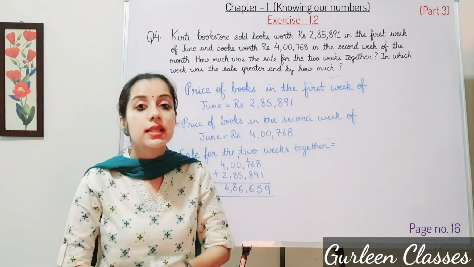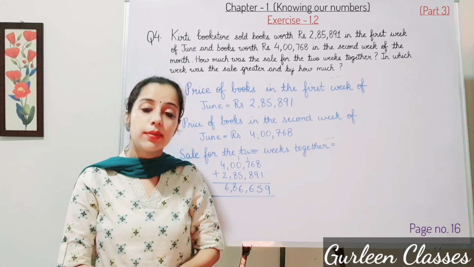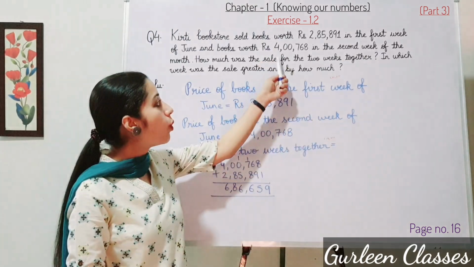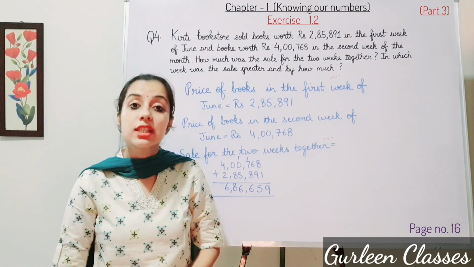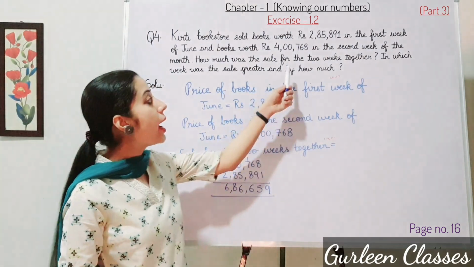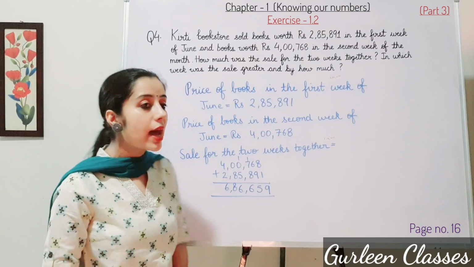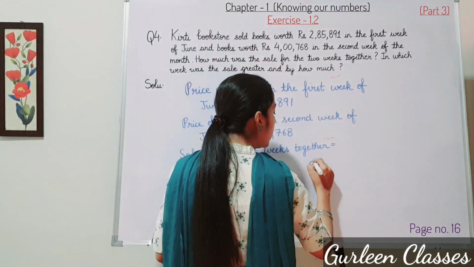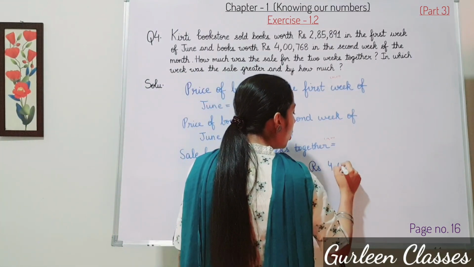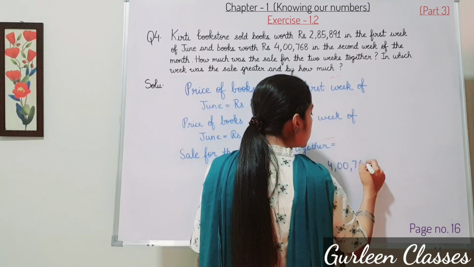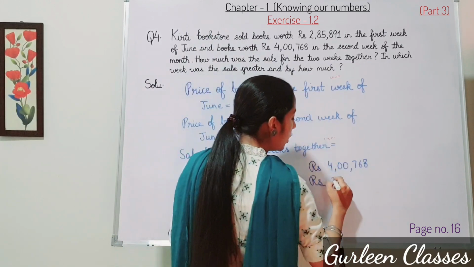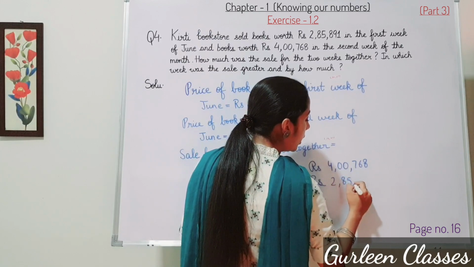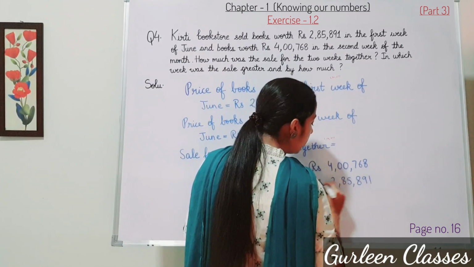Next part, in which week was the sale greater? As I said, in the second week sale was greater. How much? Rupees 4,768. So for that we have to subtract. As they are asking by how much, we will subtract this. So right here rupees 4,768 minus rupees 2,85,891.